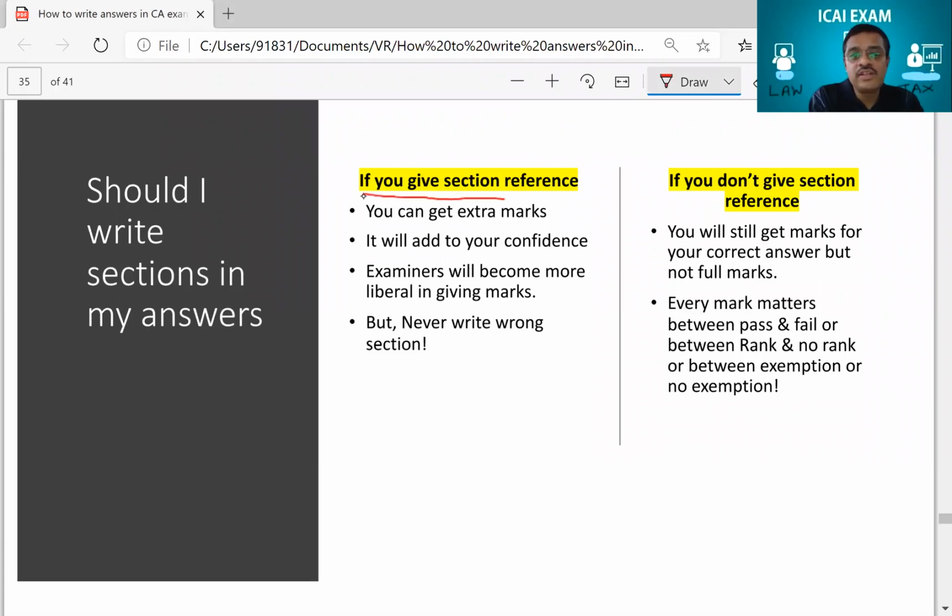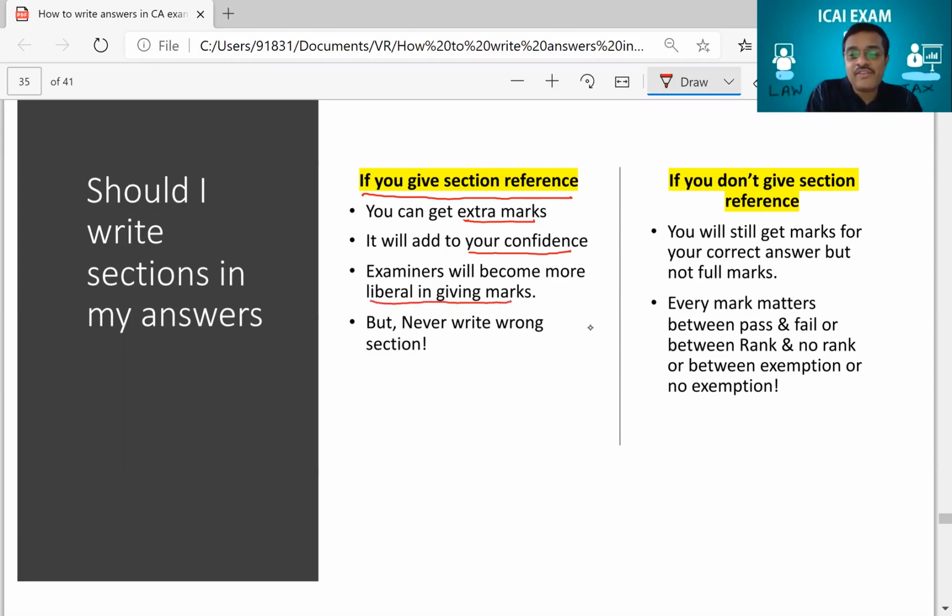If you give the section reference, you will get extra marks. One. Second, it will add to your confidence. See, if you can remember some sections and write, the kind of confidence level is very different. You will find a different confidence level in yourself, right? And then examiners will become more liberal in giving marks.